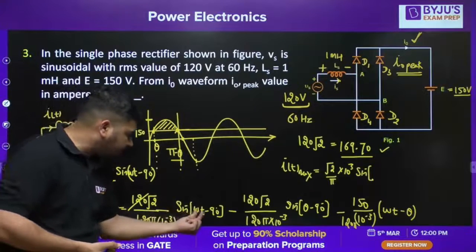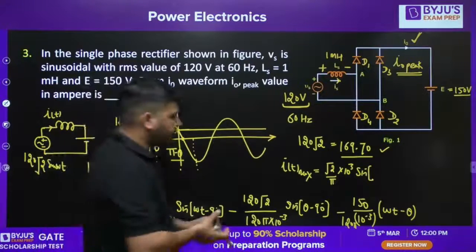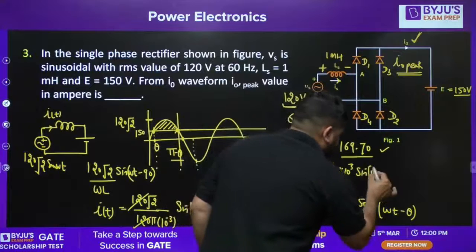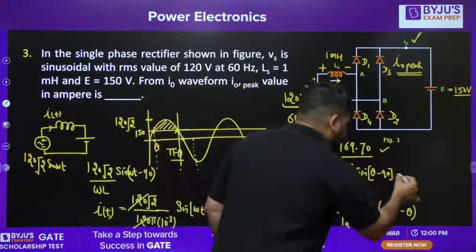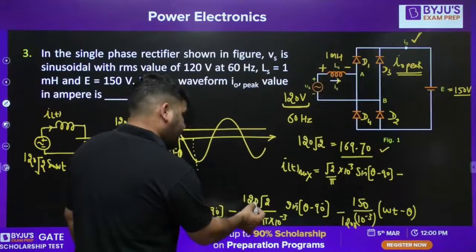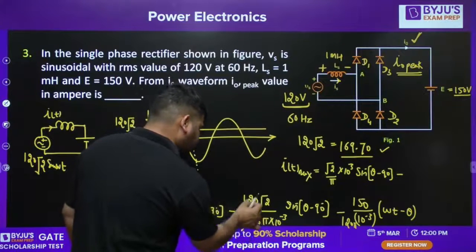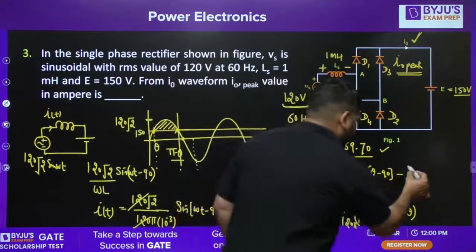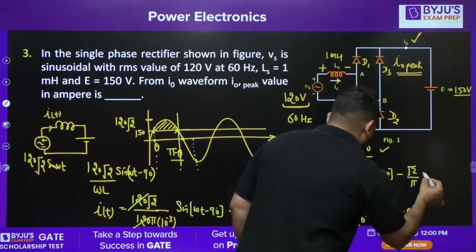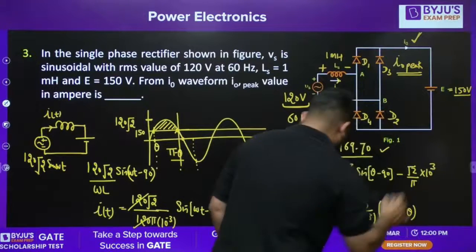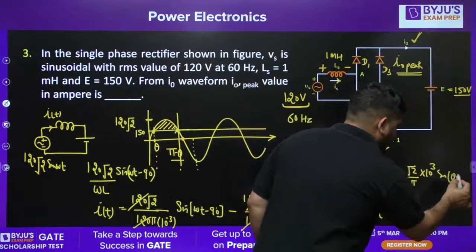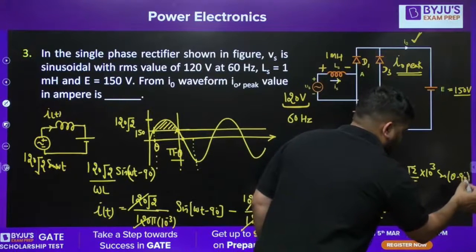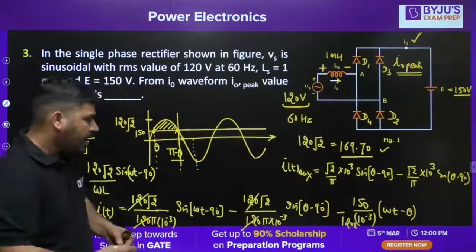So pi minus theta will become sine of theta minus 90, minus root 2 by pi into 10 raised to power 3 sine of theta minus 90. So this will cancel, I suppose. You can see that this will cancel.